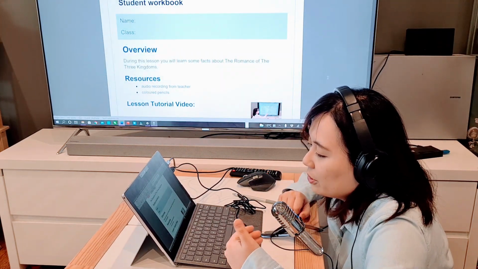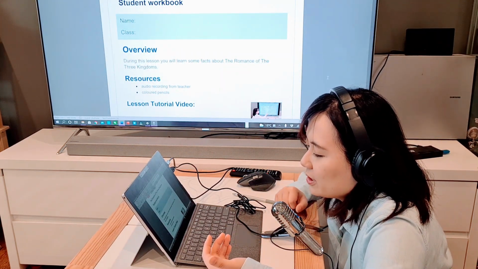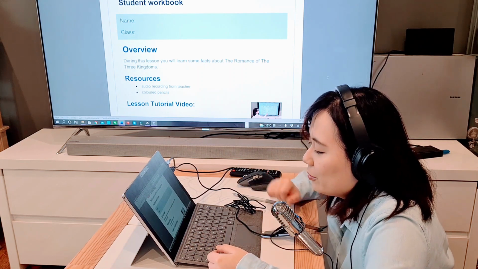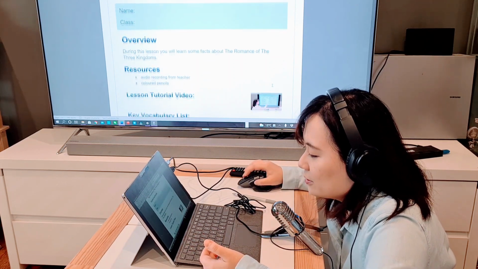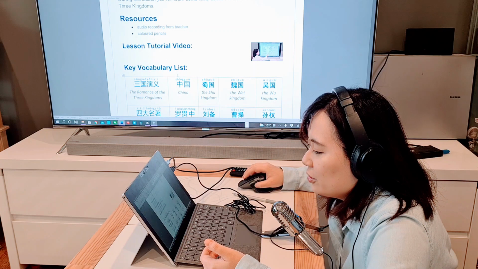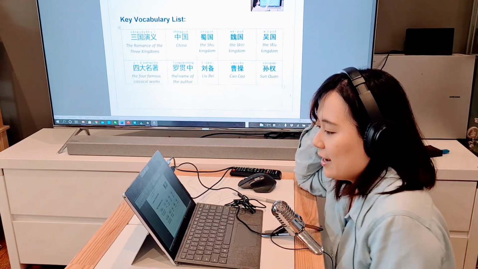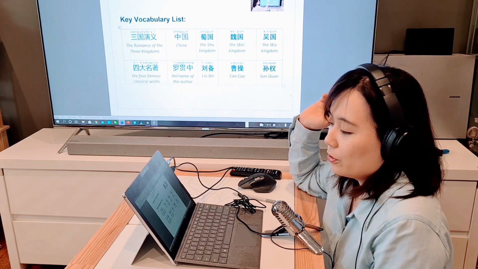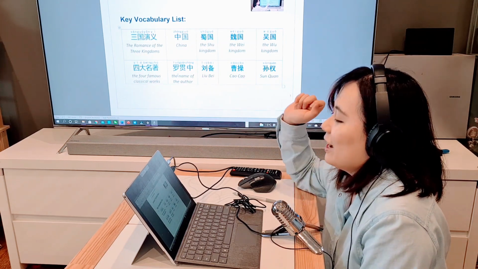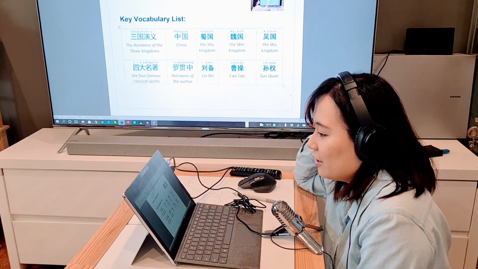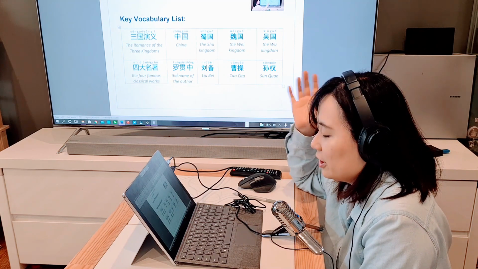Resources, you will have the audio recording from your teacher, which is this one. You will need to use some colored pencils. Now let's go down to the key vocabulary. Alright, so this one we have together 10 of them, and there are a few of them quite long, but it's okay, we'll talk about them